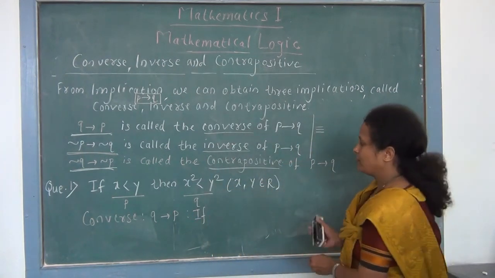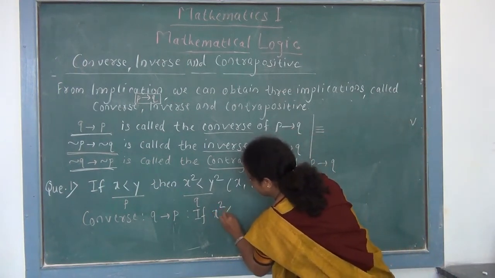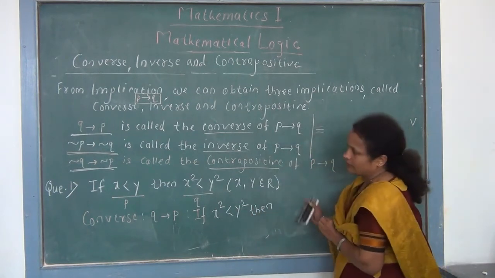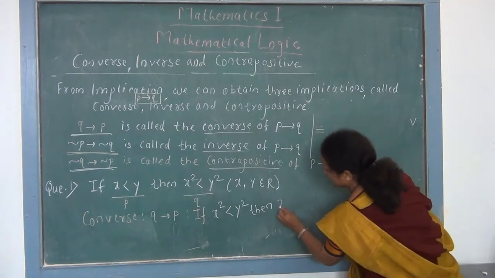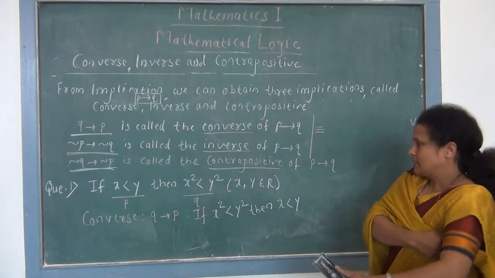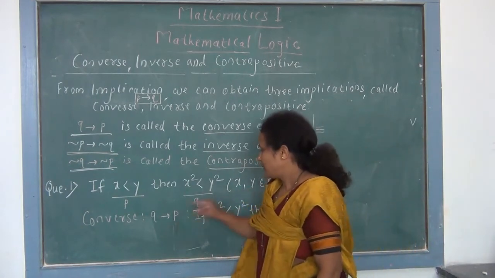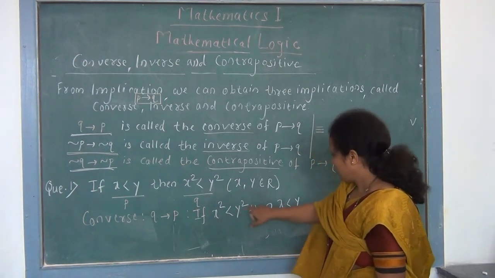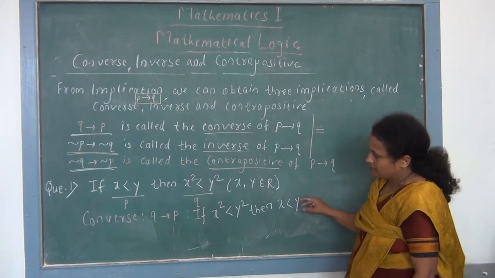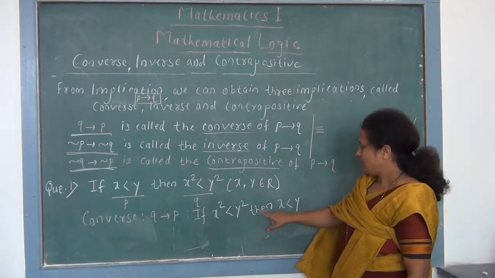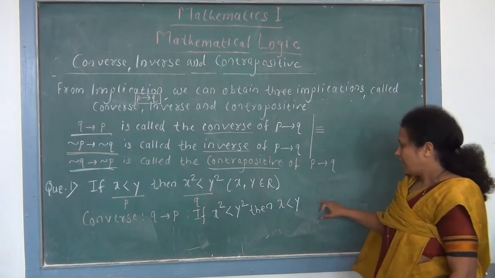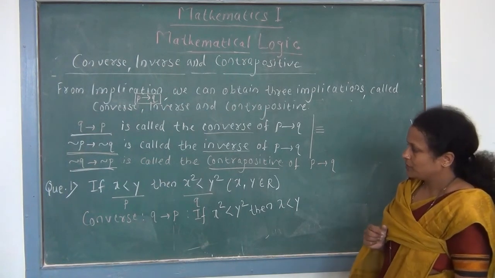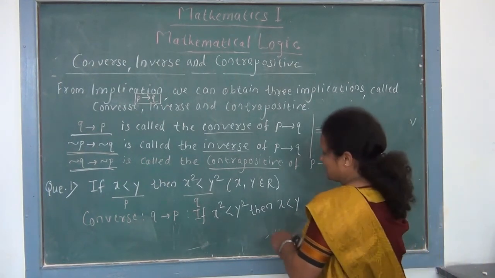Then we write the Q statement, that is x square is less than y square, and then the P statement, that is x is less than y. So our statement becomes: if x square is less than y square, then x is less than y, and here you can write x, y belongs to R. So this is the converse of the given statement, which gives 1 mark. Now we write the inverse.